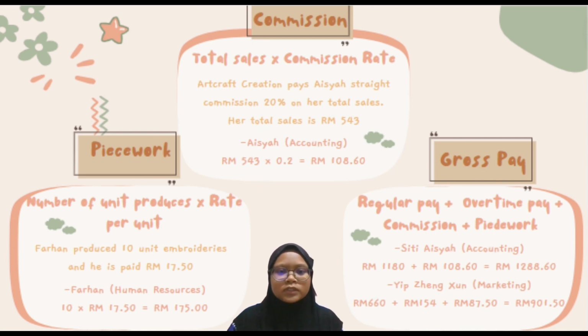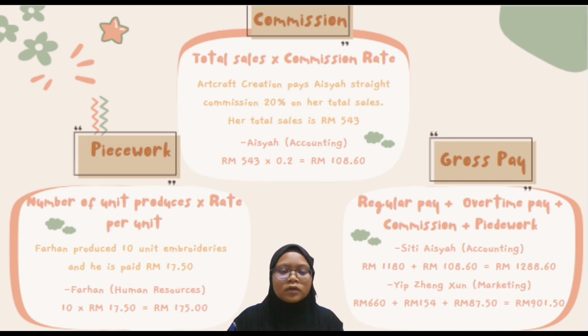Next, I will explain how to calculate the commission. The formula for calculating the commission is total sale times commission rate. From this example, Art Craft Creation pays AISYAH a straight commission of 20% on her total sale. The total sale is 543 ringgit. So how do we calculate? 543 ringgit times 0.2. Where do we get 0.2? In this statement, it says AISYAH's straight commission is 20%. So 20% divided by 100, and we get 0.2. So 543 ringgit times 0.2, and the answer is 108 ringgit 60 cents.